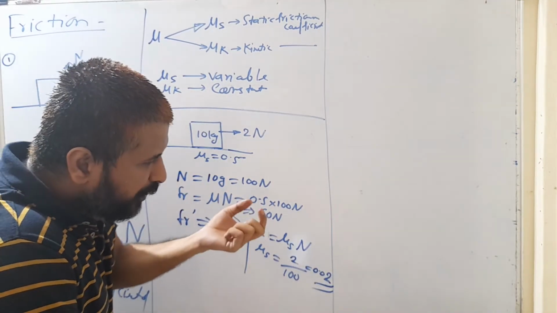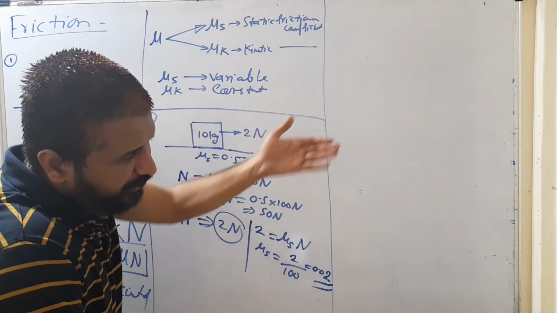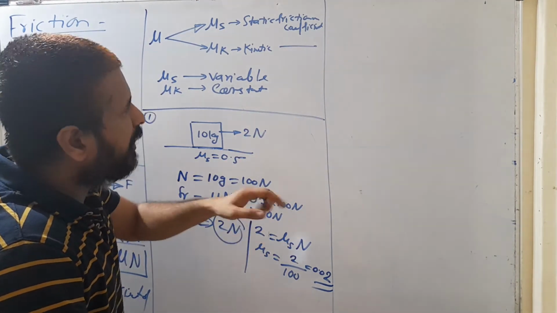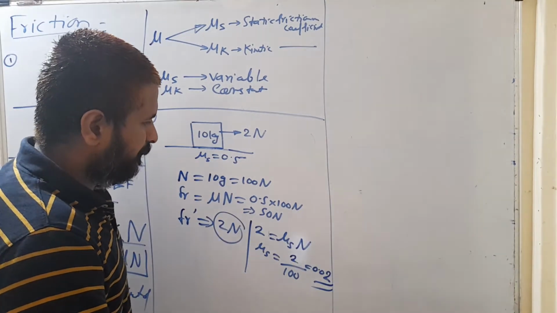But एक बार वो जो mu k होता है ना वो variable नहीं होता. Either car is moving with the velocity 10 or 20, 30, whatever. Even if you are changing the velocity of the car, that kinetic friction coefficient does not change.